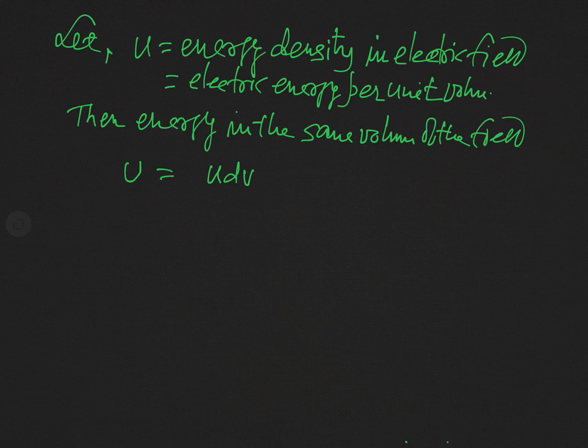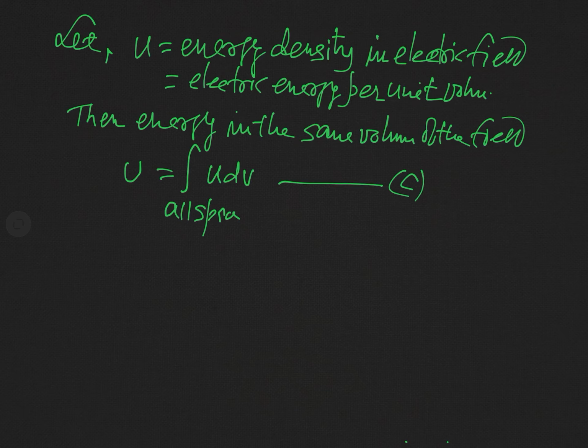This will be the energy content in volume dV, and when we integrate it over the total volume, here we are considering all space, then we will get the total energy. So we can define it in this way: U equals integral of u dV over all space. And let us say this is equation C.